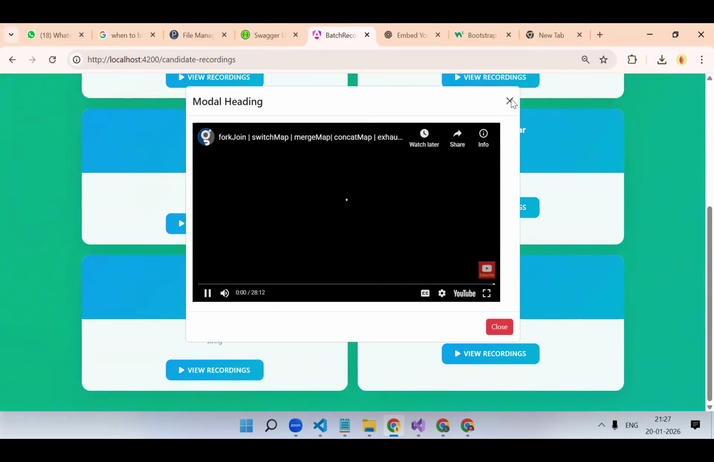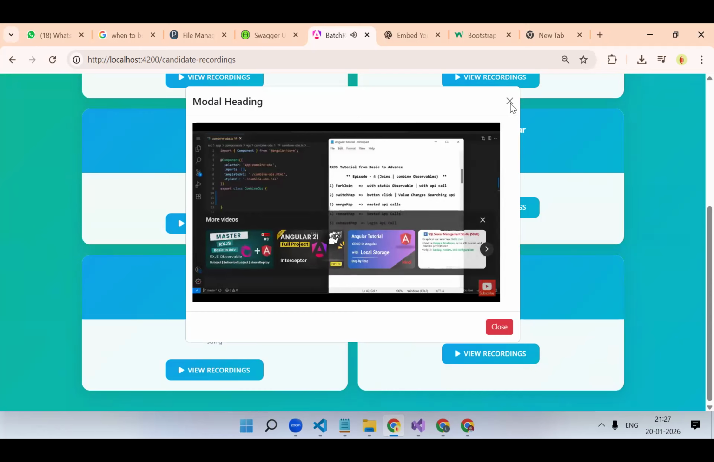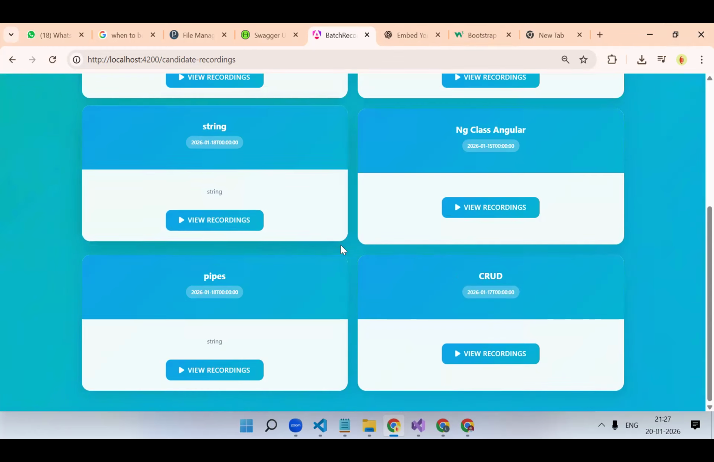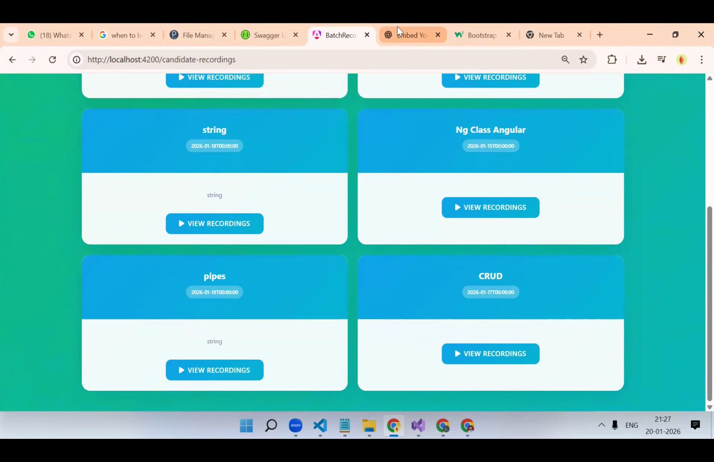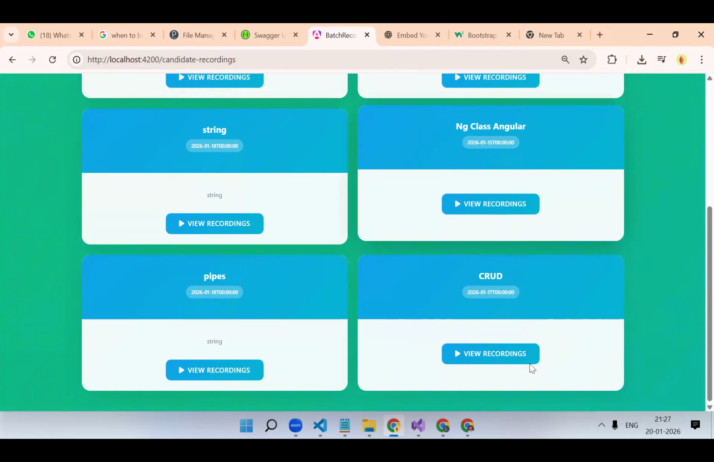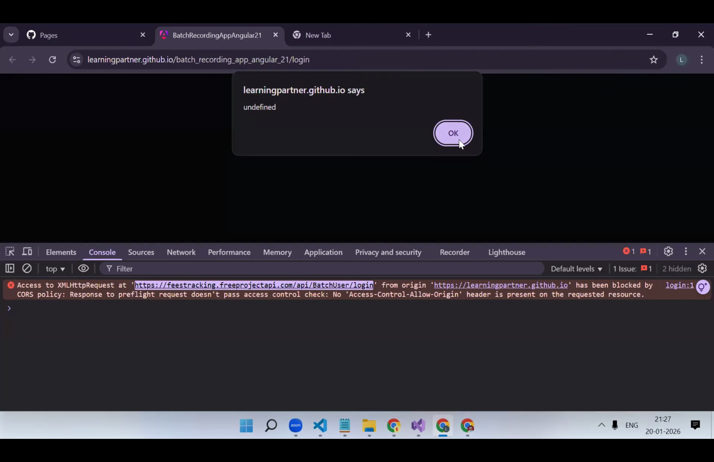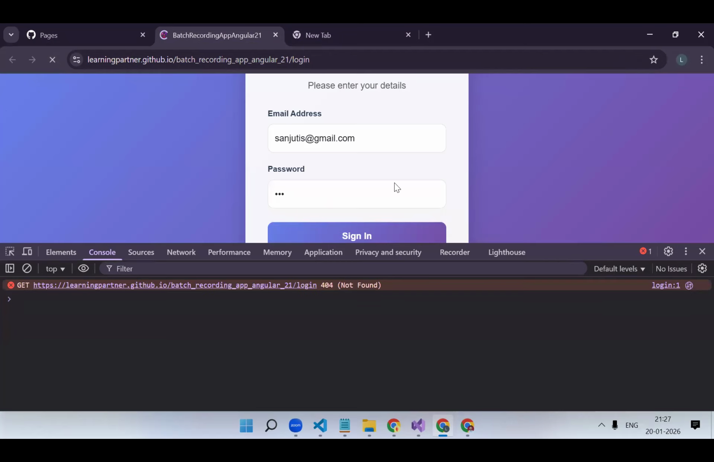Okay, so this is what the final part was. So now in your login only, you will be able to see whatever recordings you have, but not in your local. Means you can add whatever URL you have just for testing, but I have live-deployed the application over here. Let me check if the live is working now.